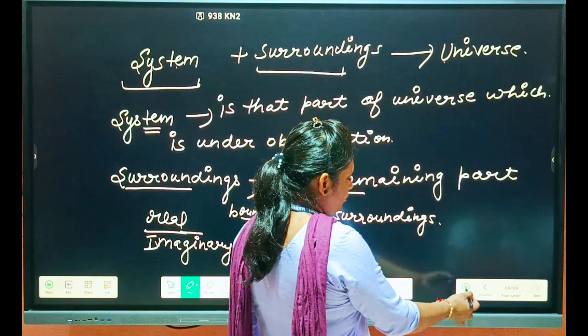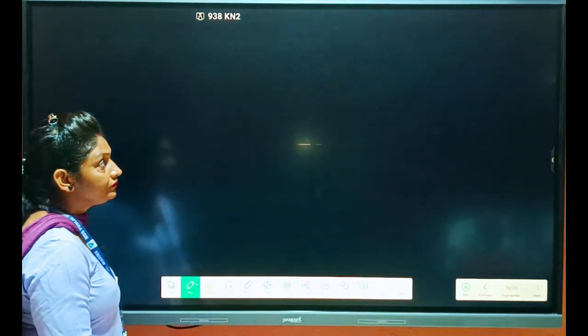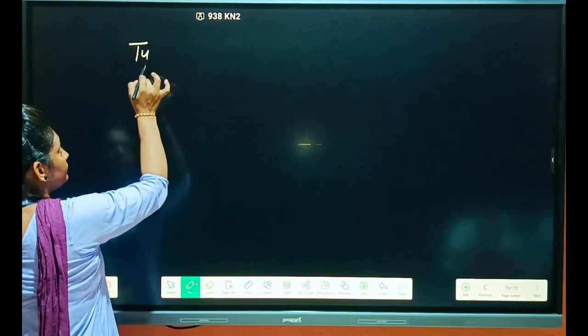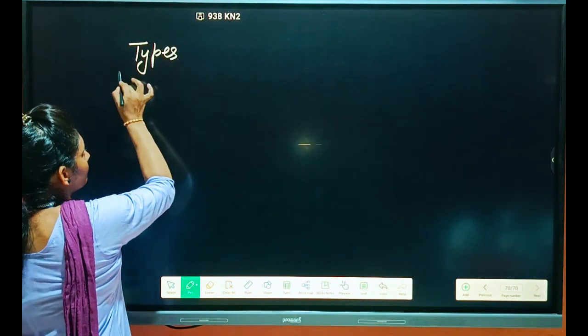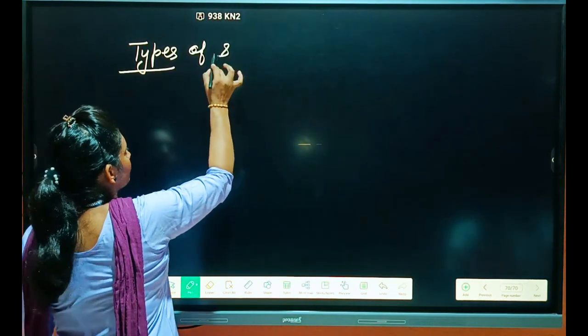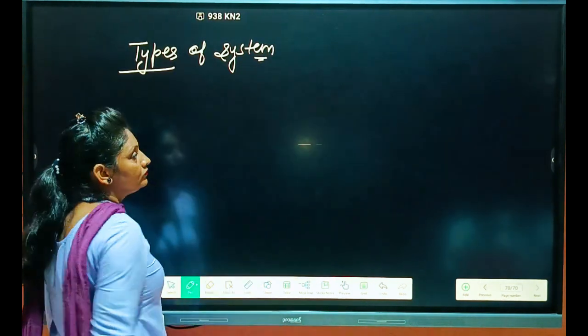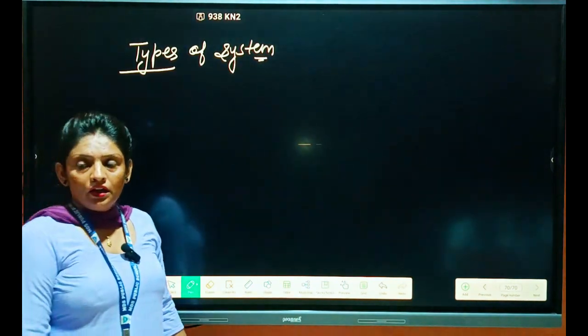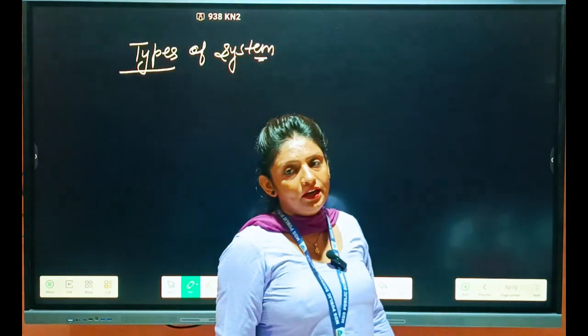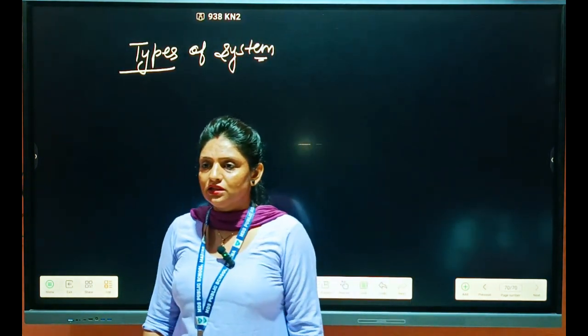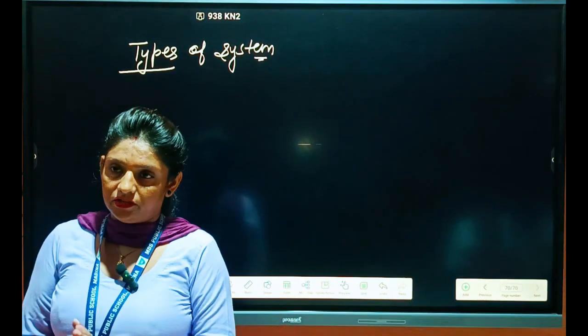Then students, some more terms we will discuss: types of system. Here we will discuss the types of system on the basis of matter and energy exchange.